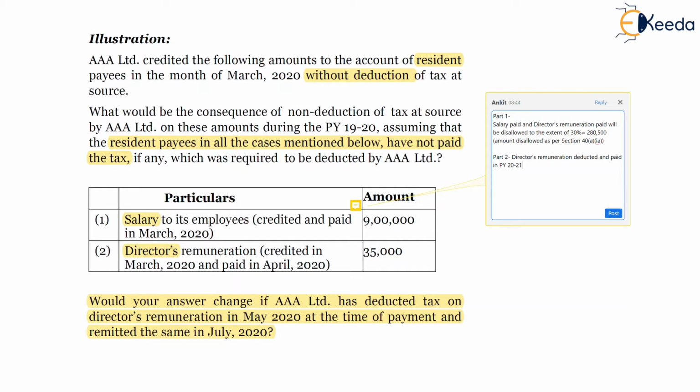So friends, the amount of 35,000 won't be allowed in the relevant previous year, that is 1920. Nothing will be allowed, not even 70% will be allowed to the SSC.